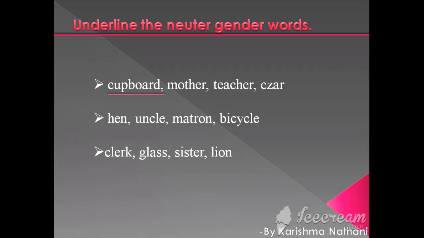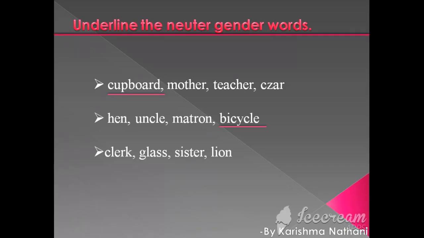Second one is hand, uncle, matron, bicycle. Here, bicycle is neuter gender because it is a non-living thing. Hand is neuter gender. Uncle is masculine gender. And matron is feminine gender.